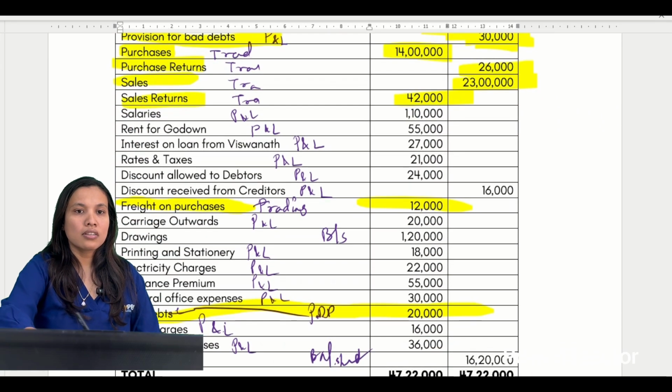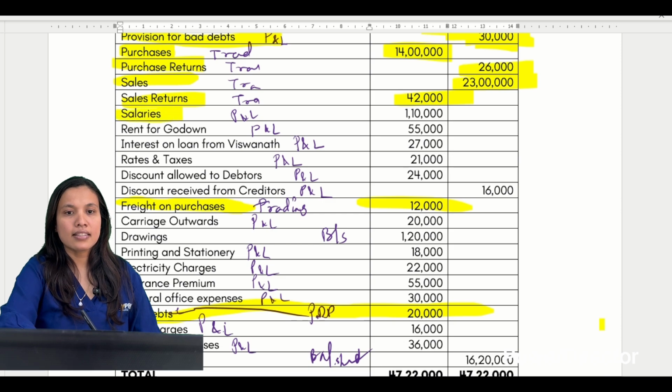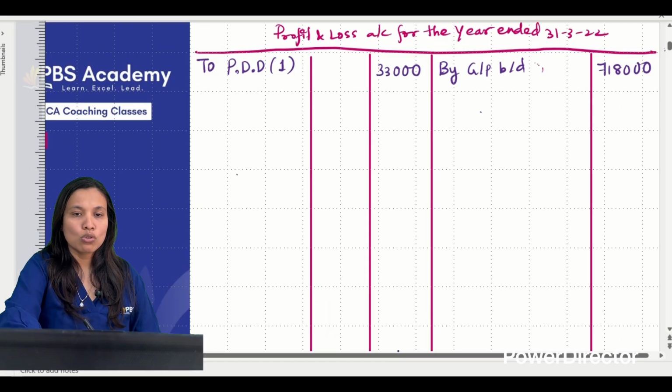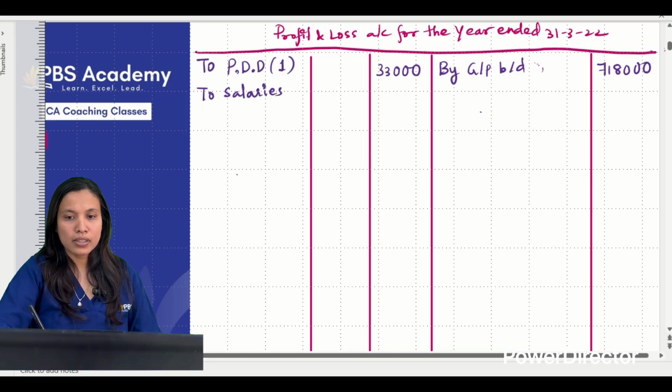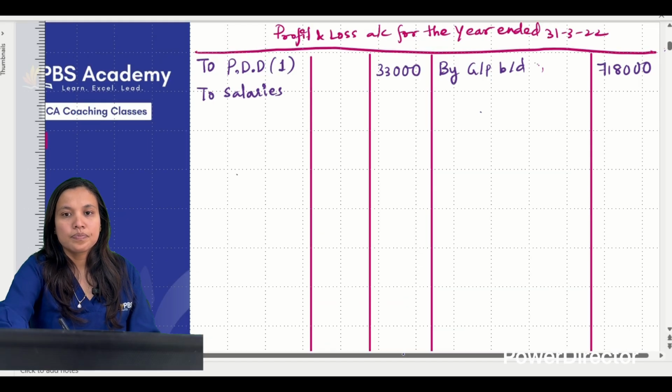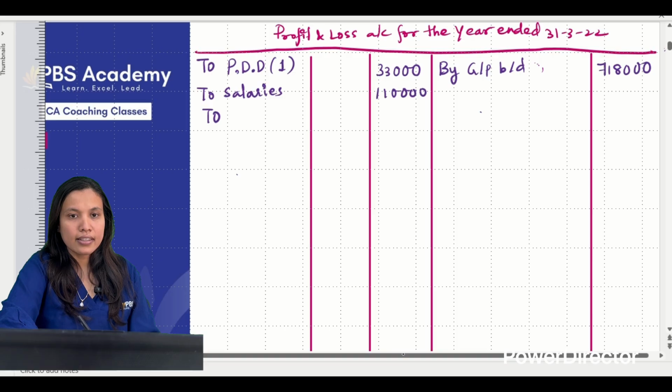After PDD, I can see it is salaries. So let's write down salaries. What is the salaries' amount? Amount is 1,10,000. No adjustment was there in the salaries when we read it, correct? Next is rent on go down, right?